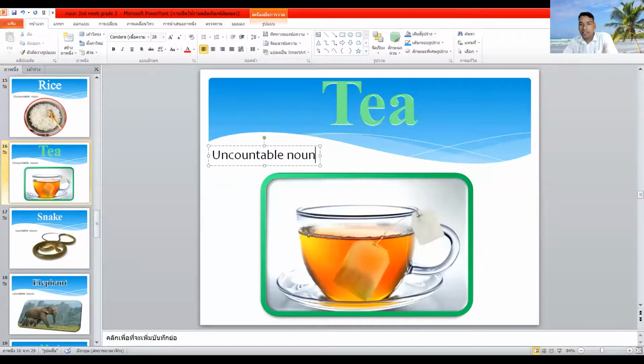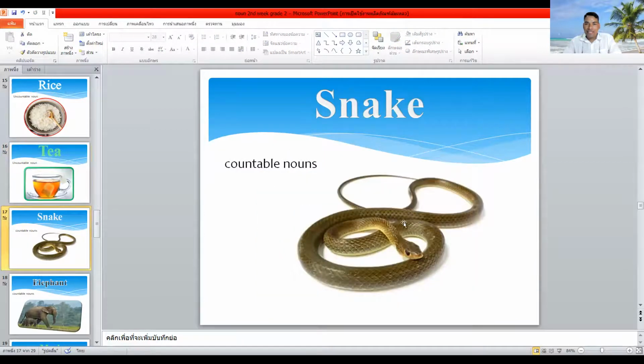Next slide, you can see here, what picture is this? This is tea. Is tea countable noun or uncountable noun? What can you say? It is a liquid thing, so we cannot count it, right? I am talking about tea, so this is uncountable noun. Very good. And next slide, we can go and see here. Next slide is snake. Is snake countable noun or uncountable noun? What do you understand? Snakes can be counted: one snake, two snake, three snake, four snake. We can count, so we can say this is countable noun. Very good.